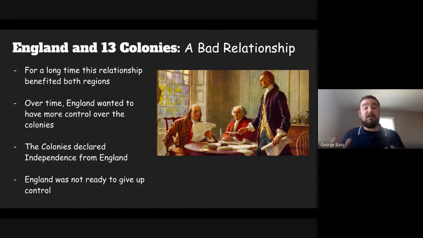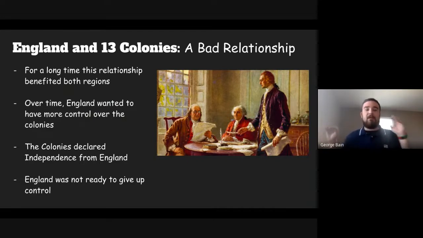Okay, and so the 13 colonies actually decided to declare independence from England. Okay, they wanted to become independent from England and become their own country. Okay, now think about it. If you're England, this probably does not sound like a good idea to you. Okay, thinking about all of the money and all of the control that you had, you don't want to just give that up to let these colonies become free. So England was like, not going to happen.